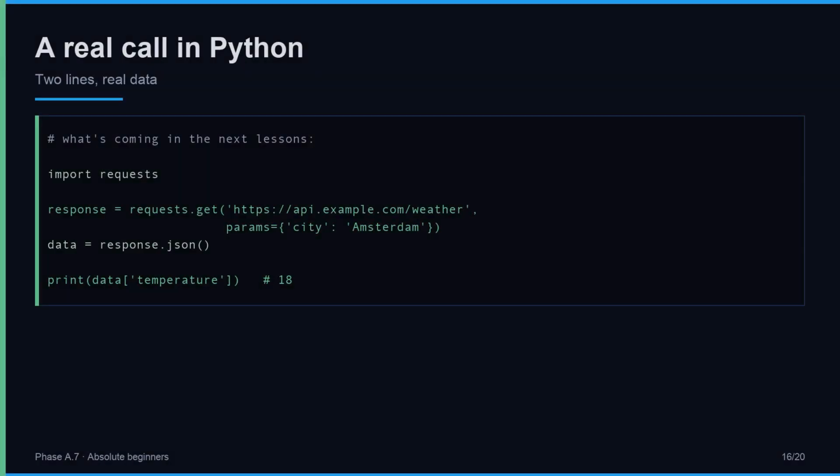Here is a preview of what real API code looks like in Python. We go deep in the next lessons, but you should see the shape now. You import a library called requests. You call requests.get with a URL and some parameters. That single line sends a request across the internet. You call response.json to turn the answer into a Python dictionary. Then you read the temperature field with square brackets, exactly like any other dict. Two lines of real work. The API handled the rest.